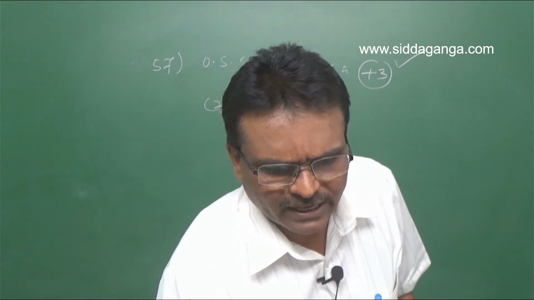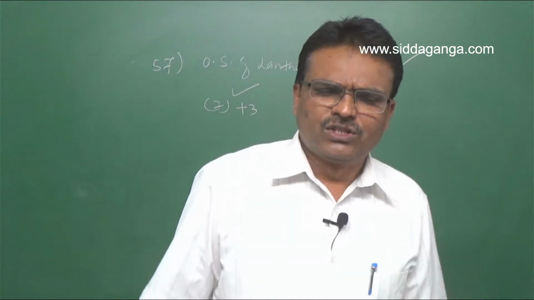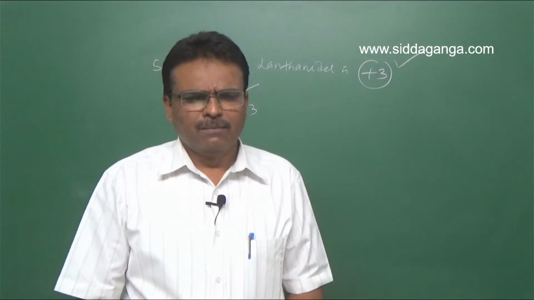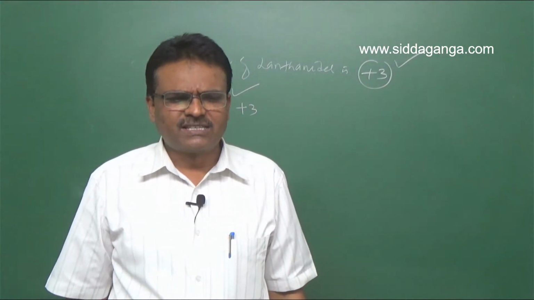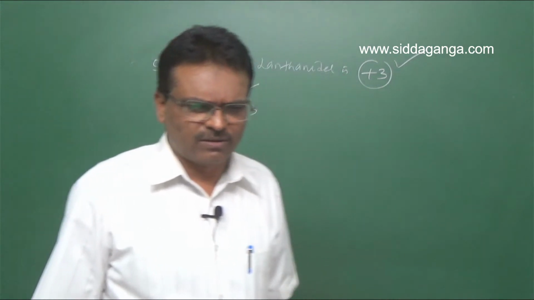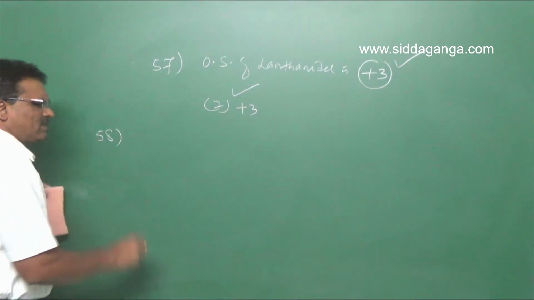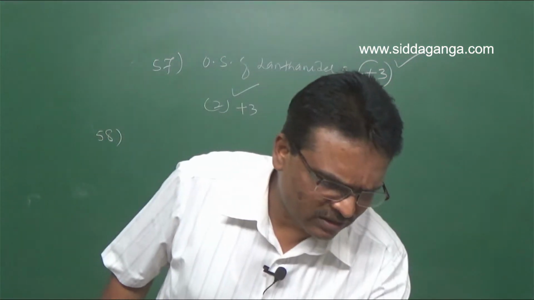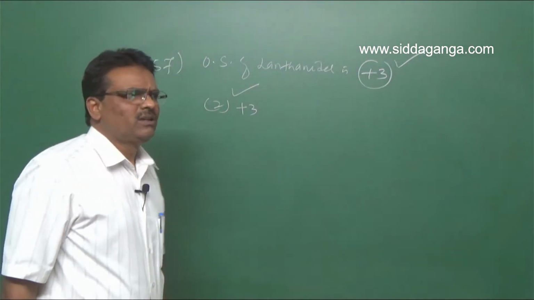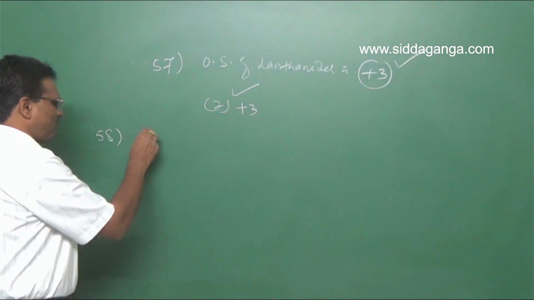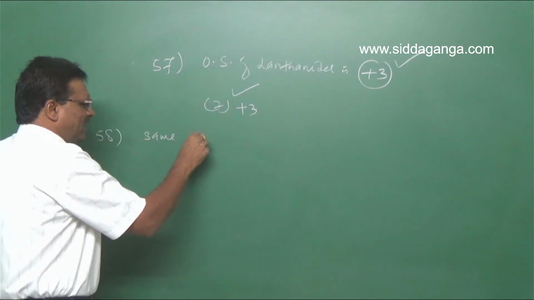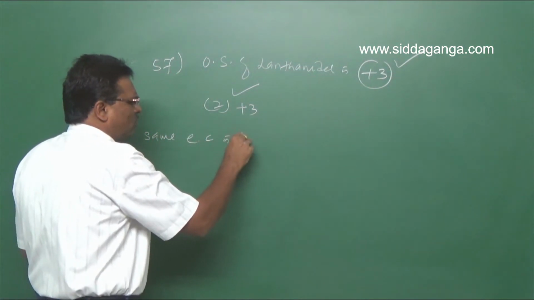Question number 58. Which one of the following pairs of ions have same electronic configuration? Same electronic configuration is due to same number of electrons.